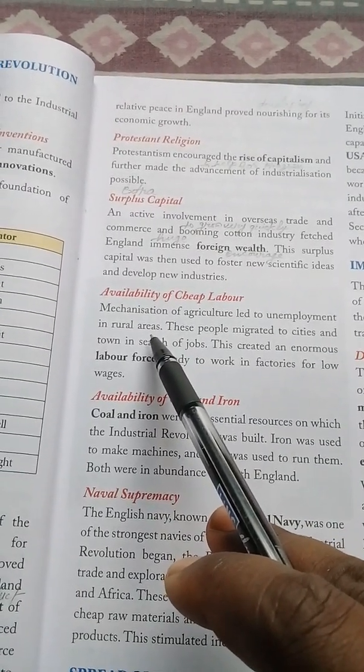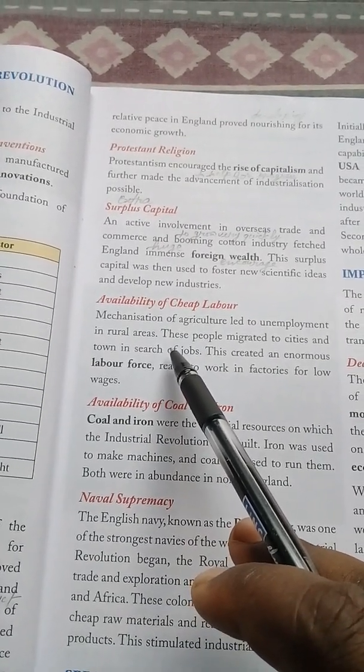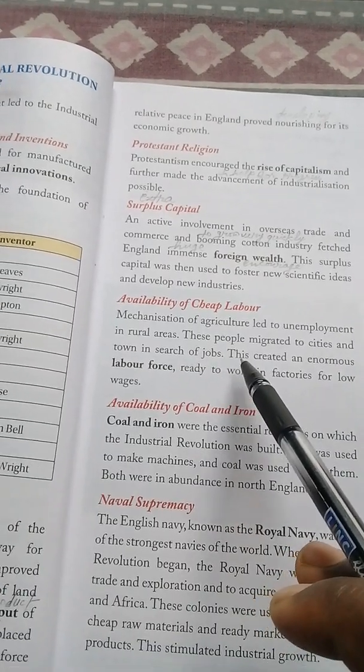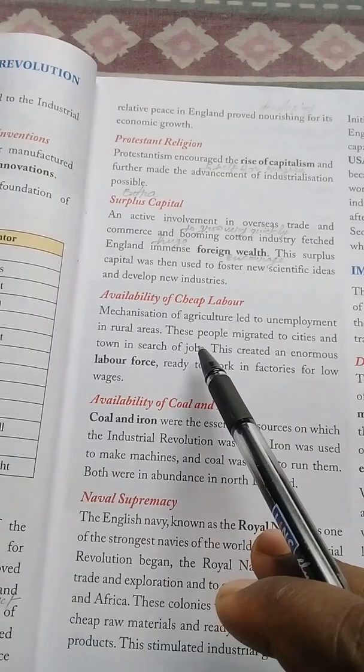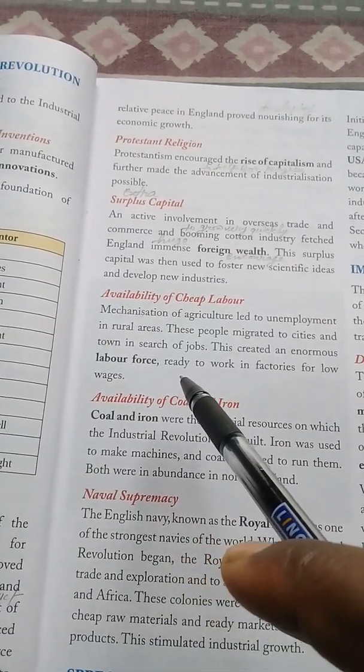These people migrated to cities and towns in search of jobs. So now the people are moving to the towns in order to get jobs. This created an enormous labor force. So that's why the companies or the factories got a huge amount of workers.